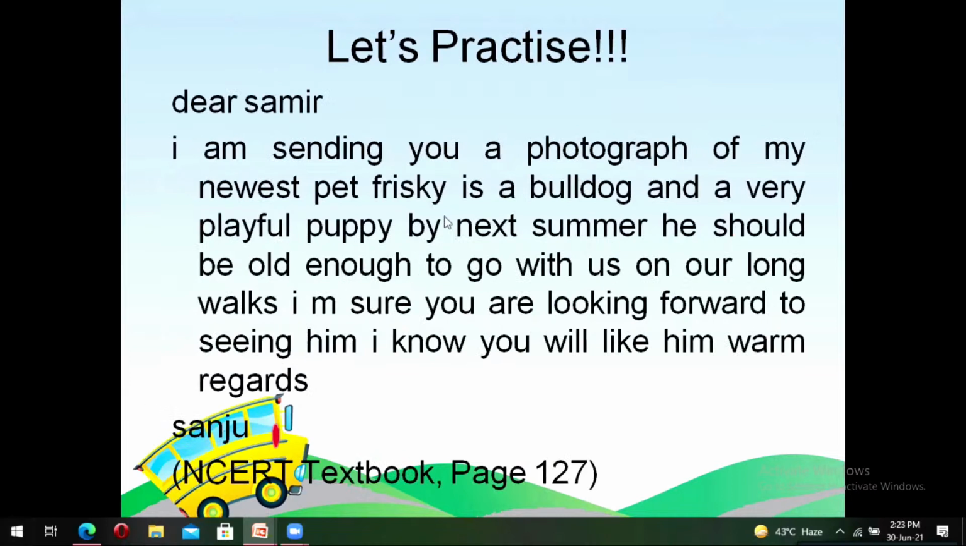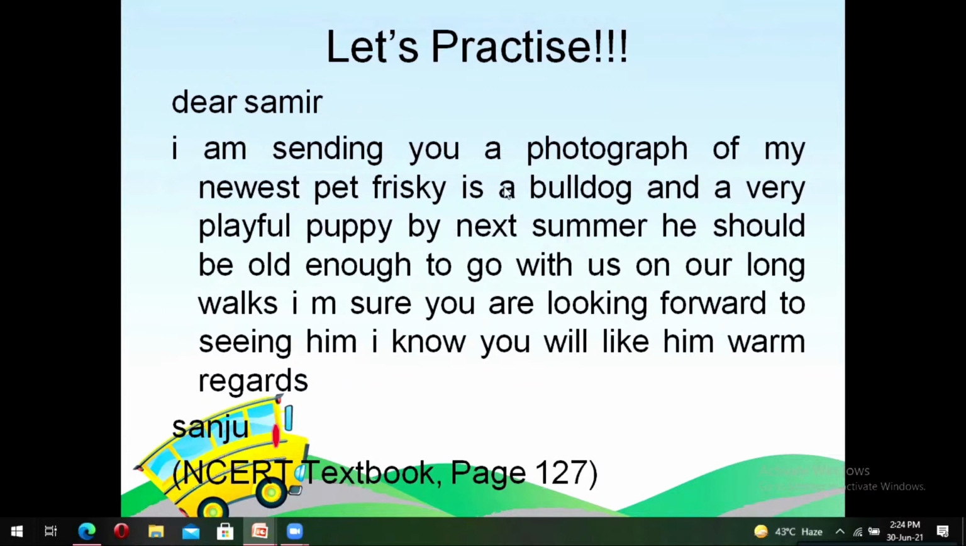Now is the time to practice, to revise what we have learned today. I have taken out a small letter exercise from your NCERT textbook. It is on page number 127. You can go and have a look at it. Your task is to punctuate this particular paragraph.